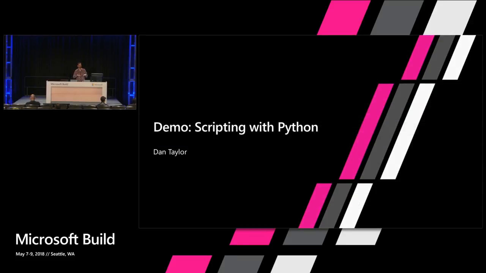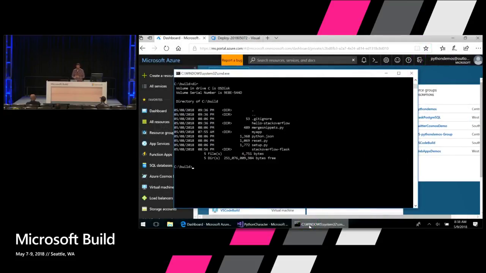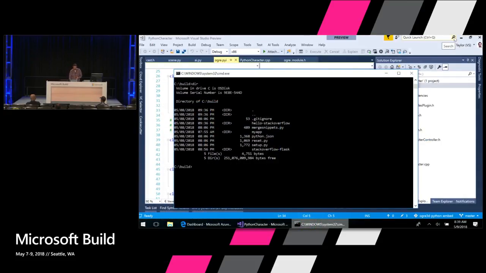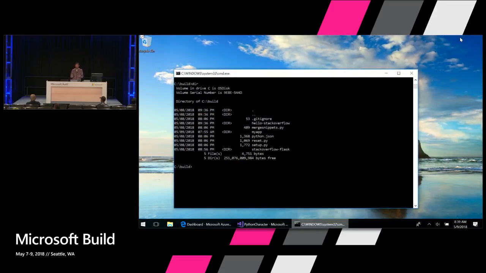So I'm going to go ahead and dive in and show you using VS Code, doing some basic scripting with VS Code and the command line. All right, just to get started, I've got my command line here. The first thing I'm going to do is create a folder where I'm going to put my Python code. I'm just going to create a new folder called New App.